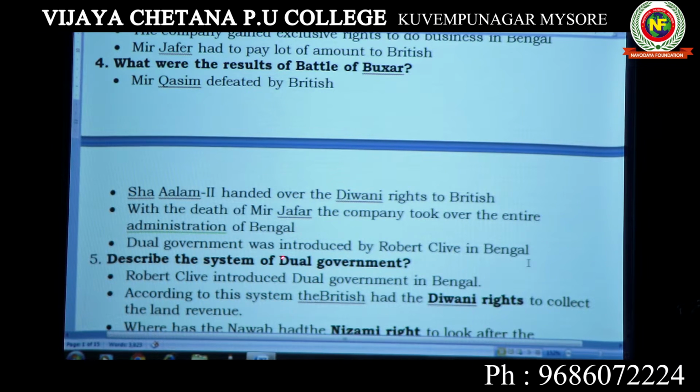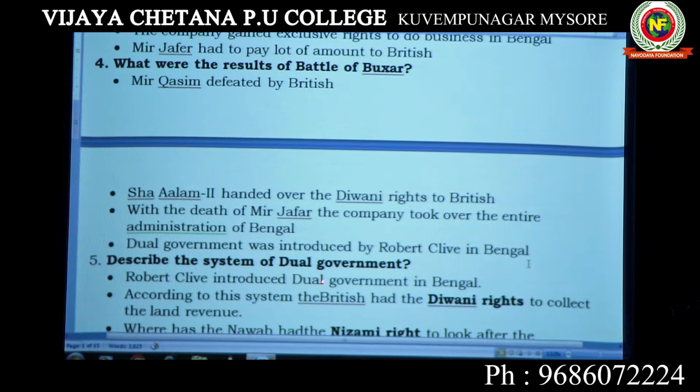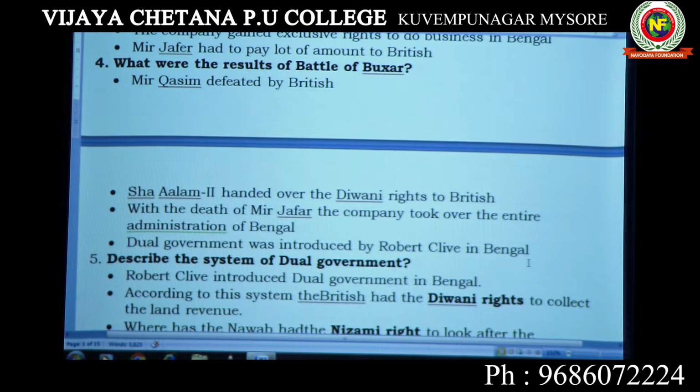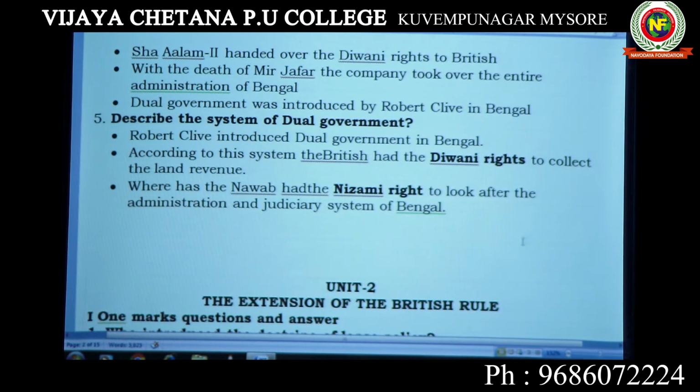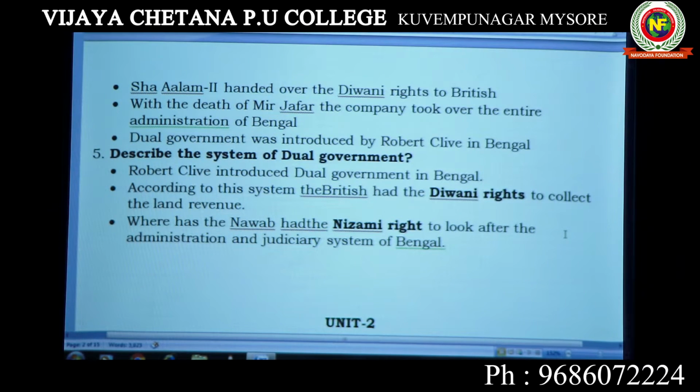Let us see then what is dual government. It is a most important, frequently asked question in examinations. What is dual government? See, dual government was introduced by Robert Clive. Dual means two governments. One is administration and the second one is Diwani right. Diwani means collection of revenue.